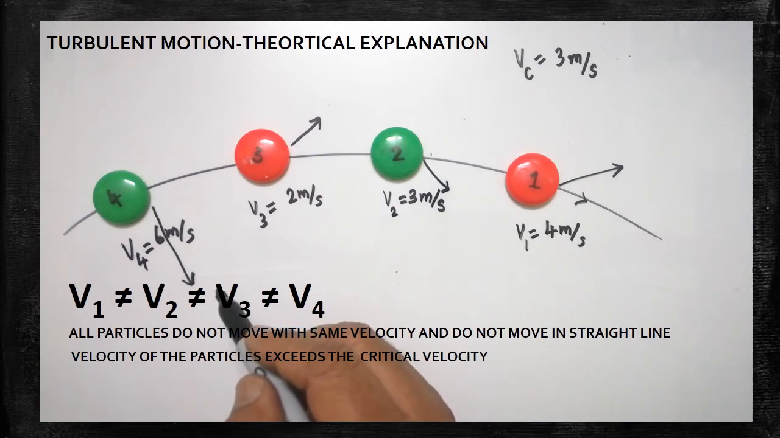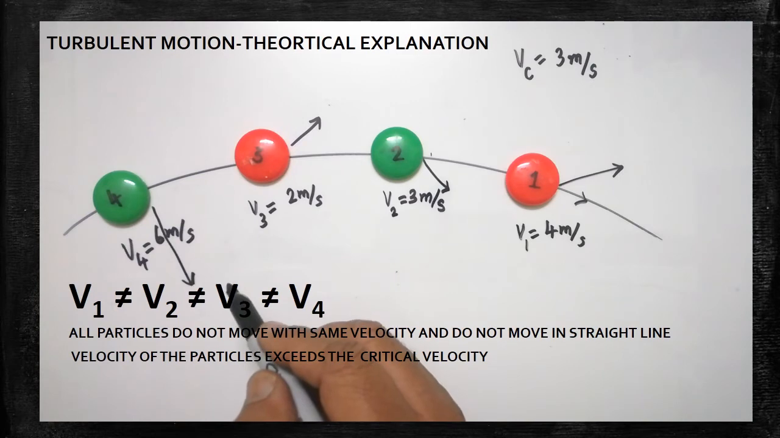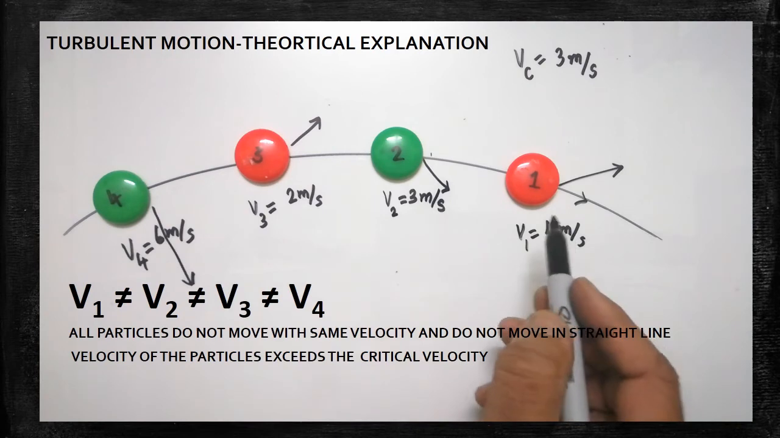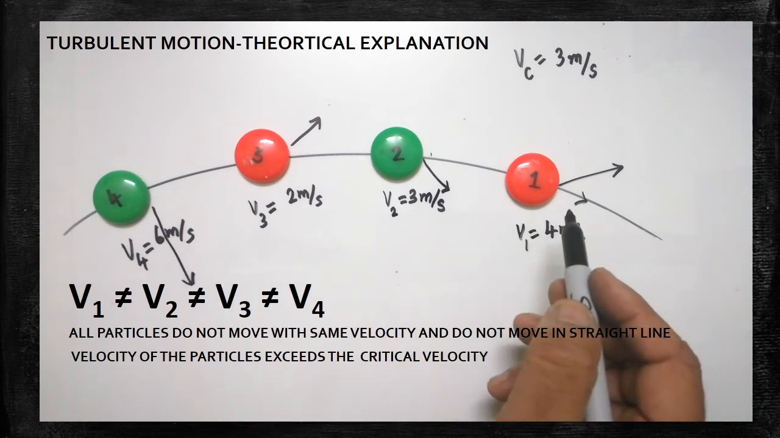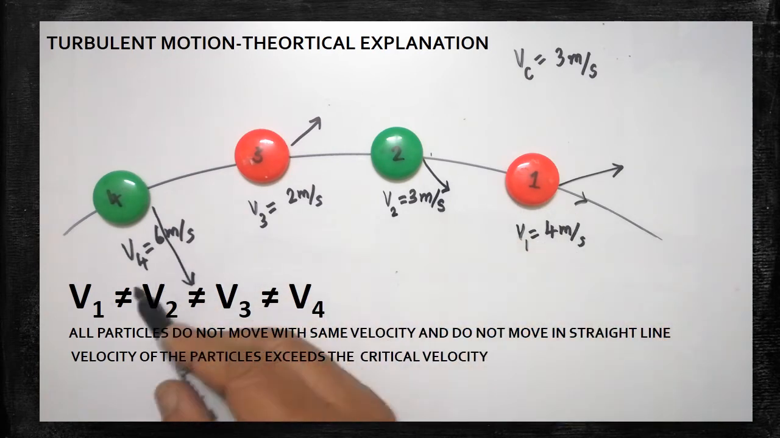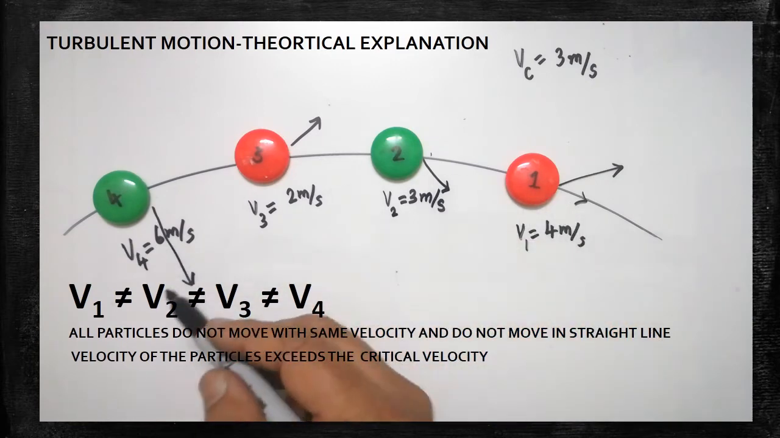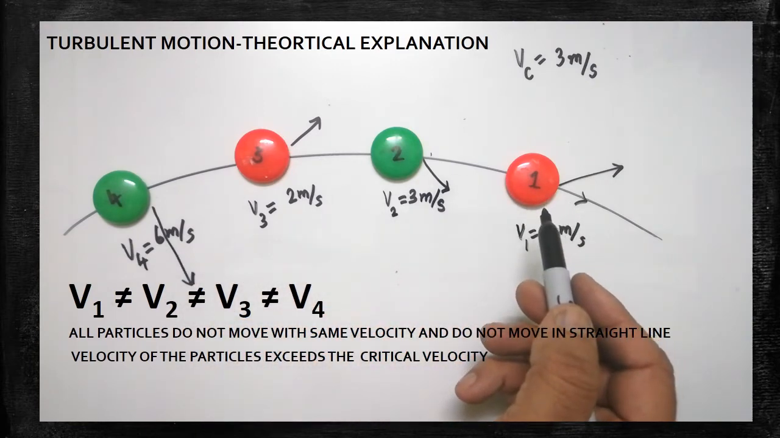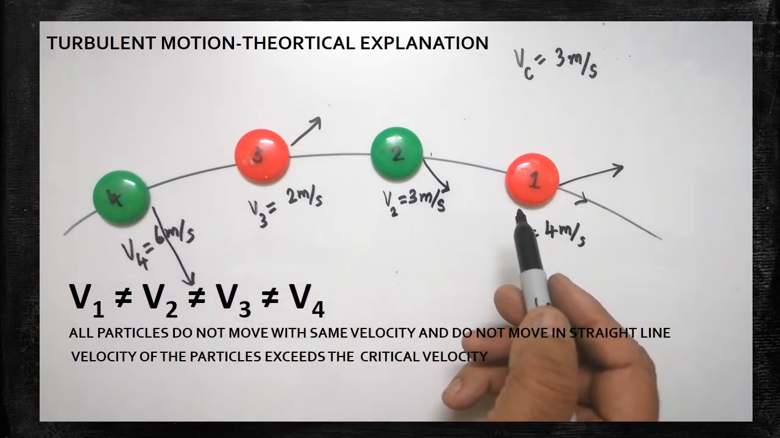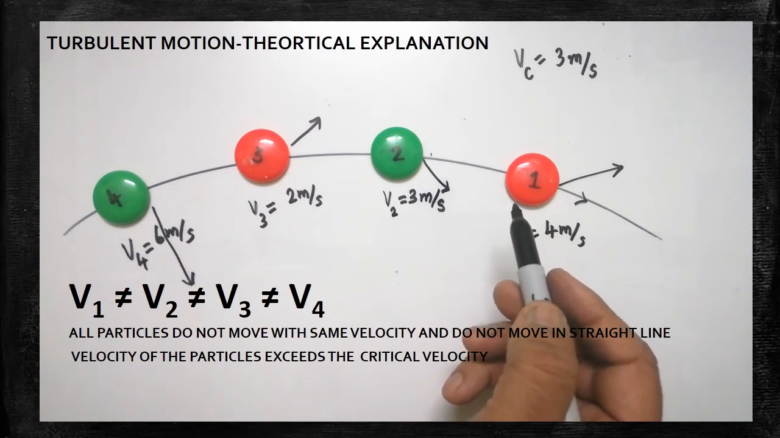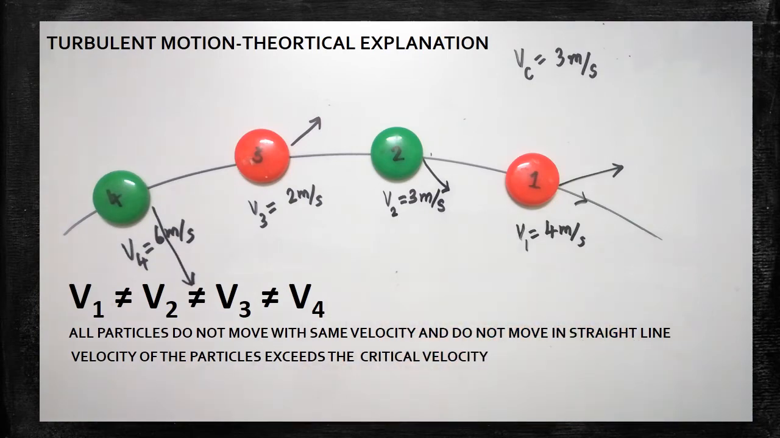Could you understand? In the case of streamlined flow, some rule is there. The speed of the successor should be equal to the speed of the predecessor. But it is not so in the case of turbulent motion. The speeds are different, and the directions of movement of the particles are different. So some erratic movement is taking place within the liquid flow. Such kind of movement is called turbulent flow.